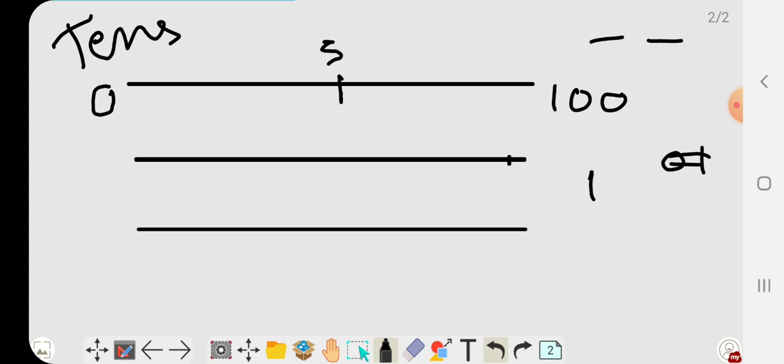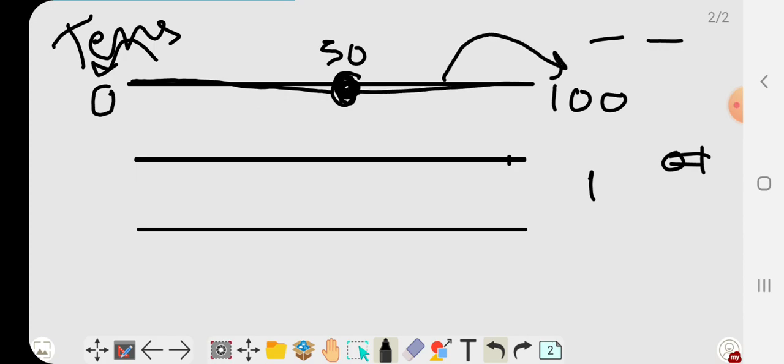It will be 50. Yes, so the numbers which are less than 50 will be estimated as 0, and the numbers which are greater than 50, and 50 itself, will be estimated as 100.